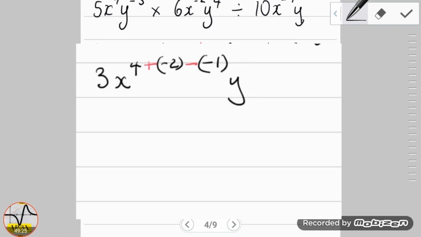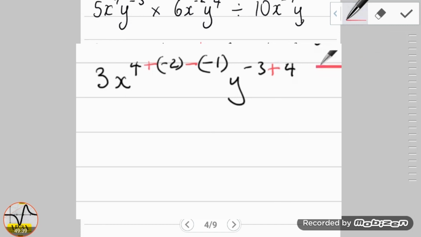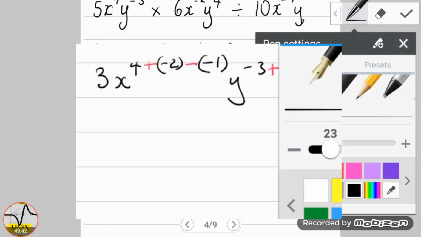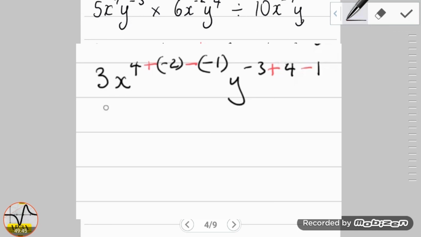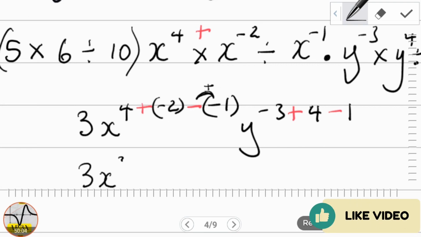Say here then y, the power here is minus 3. Once again, because we are multiplying, we are going to be adding the power of 4. And over here then, we are in fact dividing. Say here, we're going to be subtracting 1. And so here, 3x, let's zoom up here, 4 plus minus 2, that is 2, 2 with a negative times a negative gives a positive. 4 plus minus 2 is 2, 2 plus 1 is 3.